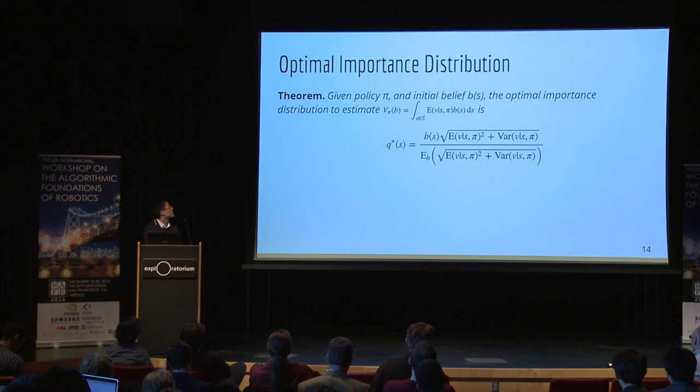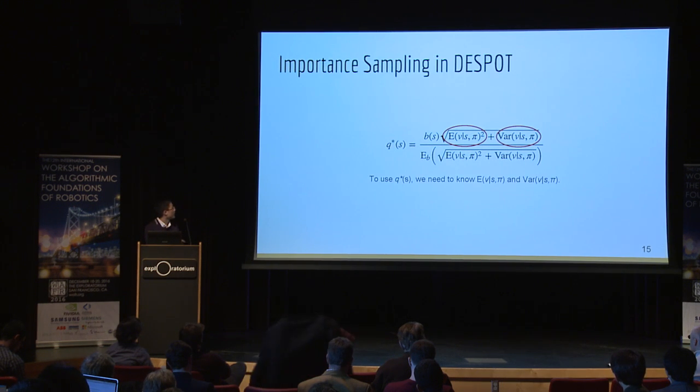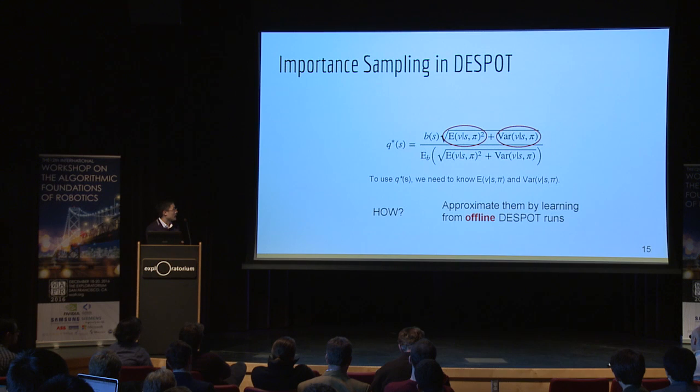Formally, we prove that the optimal importance distribution has the following form, the Q star, and it gives the state increased probability of being sampled when either the mean or the variance is high. So to use this Q star, we need to know the mean and the variance, but the problem is that we don't know either of them. So how do we solve this? One solution is that we can approximate them by learning from offline DESPOT runs.